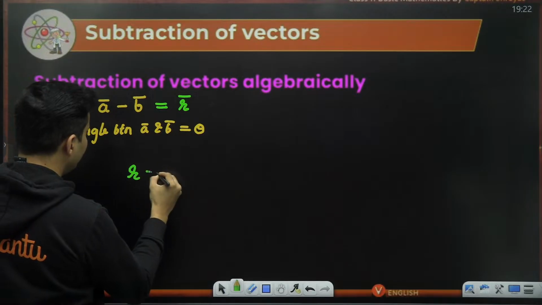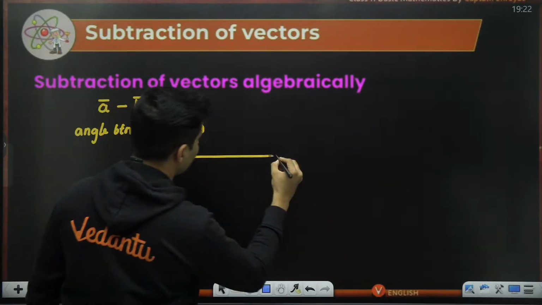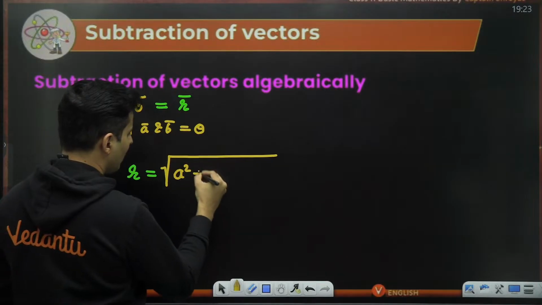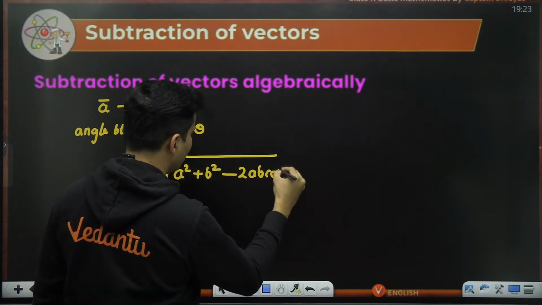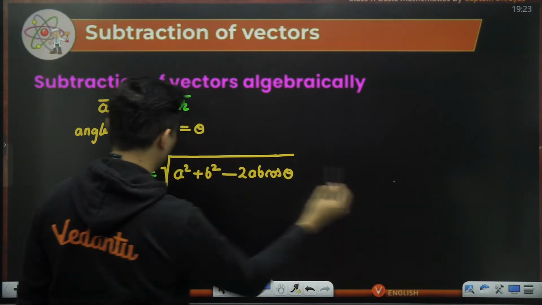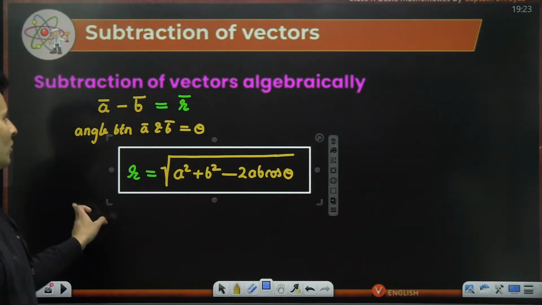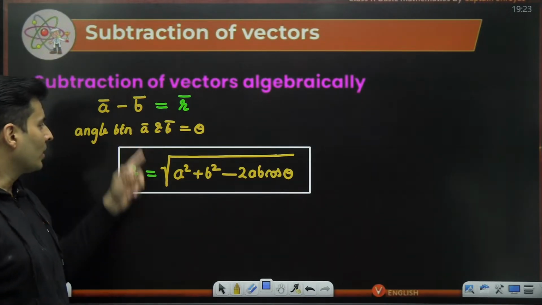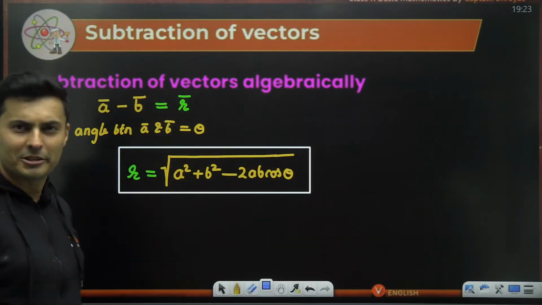Then the resultant has a magnitude of, keep this in mind, square root of a square plus b square minus 2ab cos theta. Instead of plus it is minus 2ab cos theta. That's the only difference which you should remember. A lot of times you might be asked questions on this.